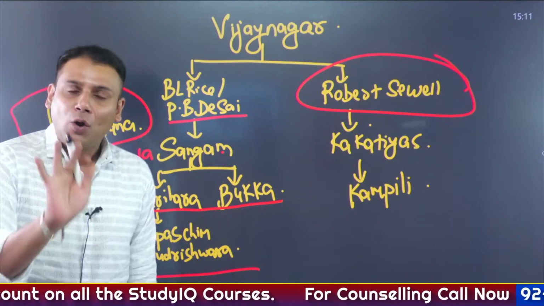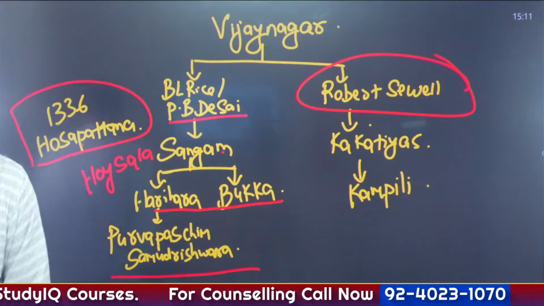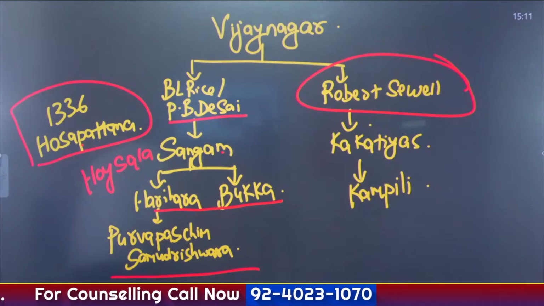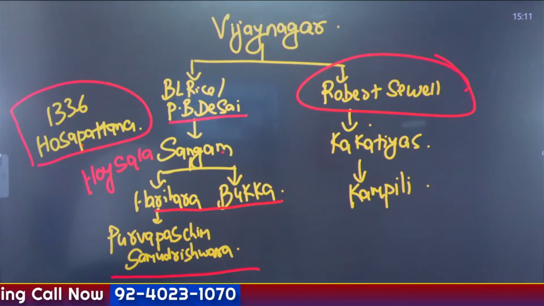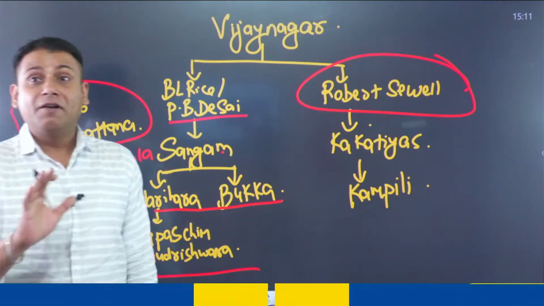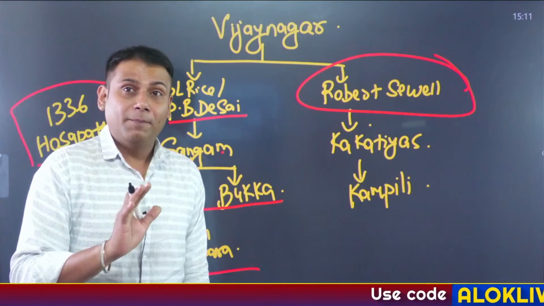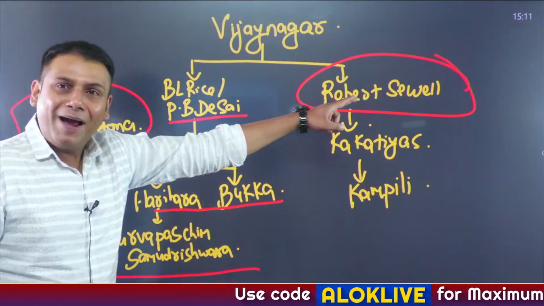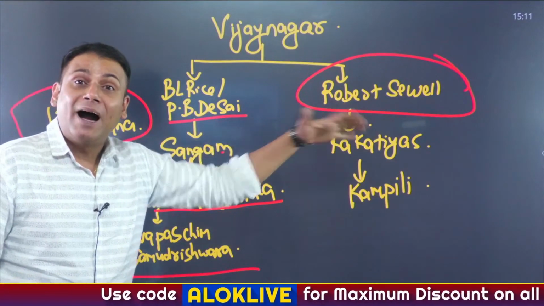Okay? Now let's understand about this. This book was written by Robert Sewell. Please do not get confused. Listen to me carefully, because all these concepts are very important from the exam perspective. So there's a book written by Robert Sewell, The Forgotten Empire.